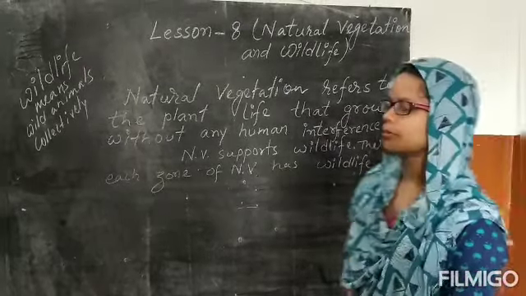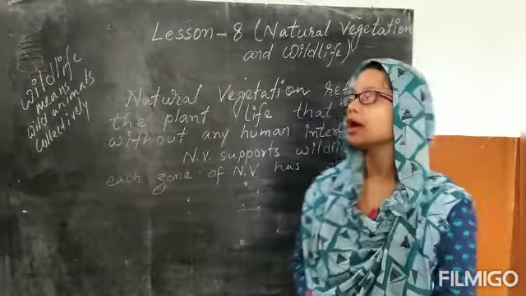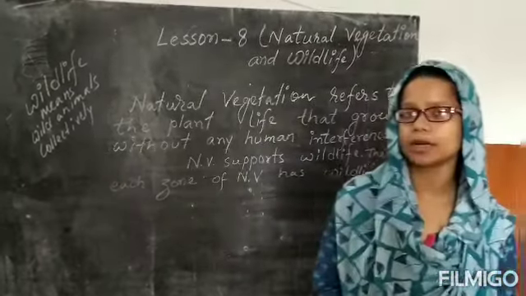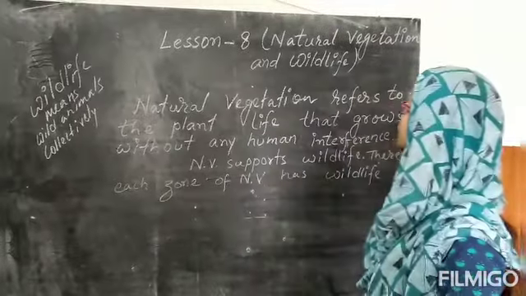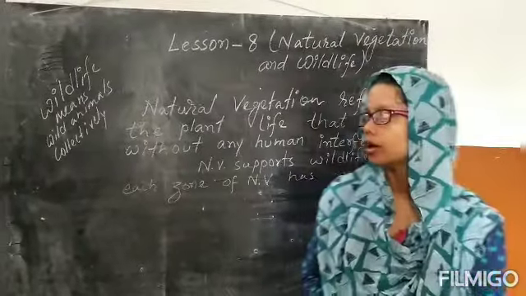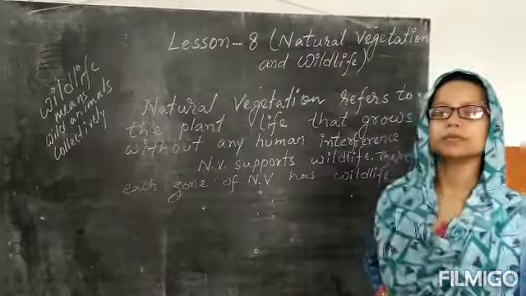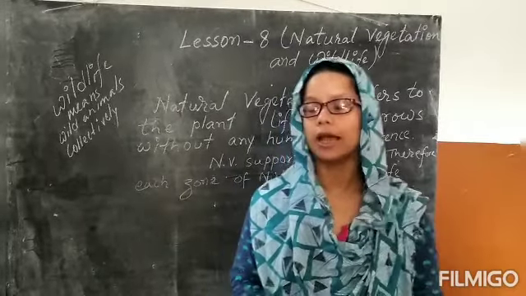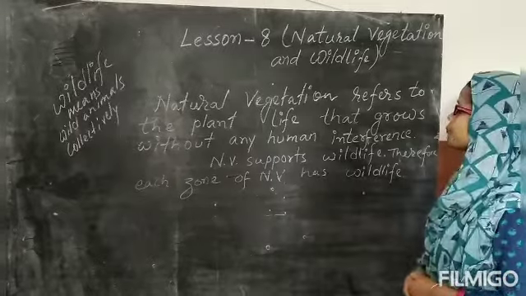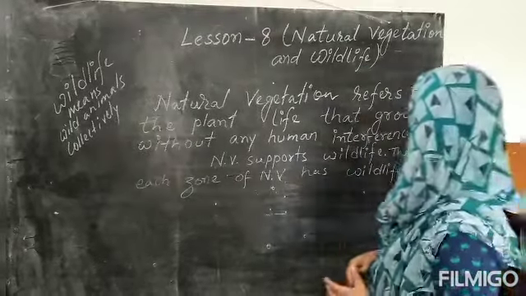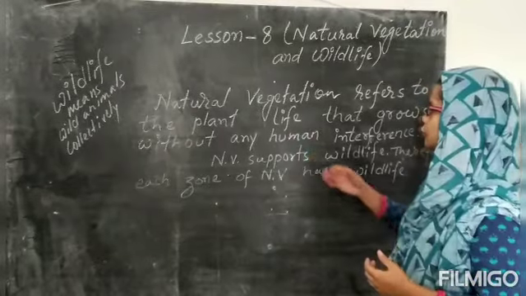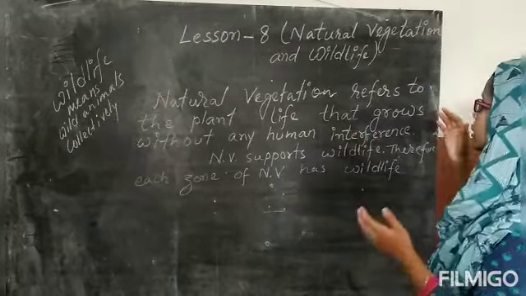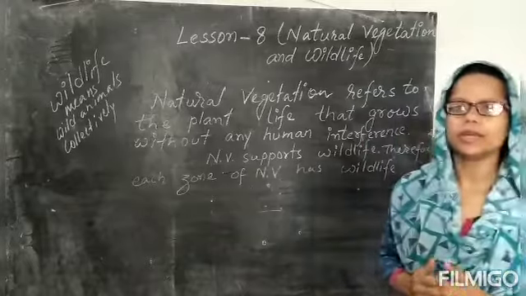We are going to start our new chapter from the geography section, and the name of the chapter is Natural Vegetation and Wildlife. It's chapter number 8. Before starting the chapter, let us understand what natural vegetation and wildlife mean. You are aware of the word natural. Natural means from nature, with no interference of humans in that. And vegetation means the plant life that grows without human interference. The overall meaning of natural vegetation is the plant life that grows without human interference.